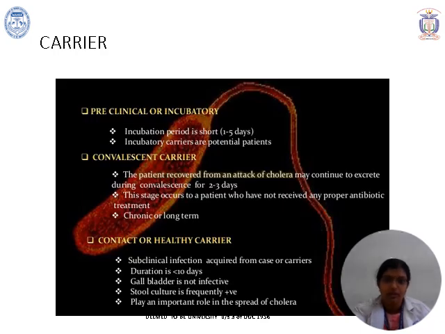And what is a carrier here? A carrier is someone who is going to carry the infection, sometimes subclinically, but you can't just put it in a word like that. So we are going to define the carrier into 3 stages. That is preclinical or incubatory carriers. They have a short incubation period of around 1 to 5 days, and they become potential patients. Whereas you have a convalescent carrier. These patients recovered from an attack of cholera may still continue to excrete the organism during their convalescence, for 2 to 3 days.